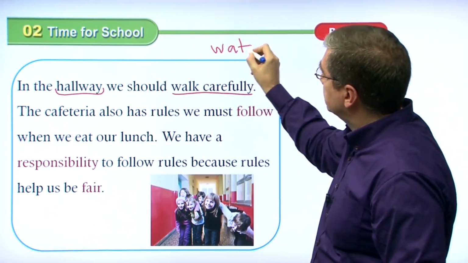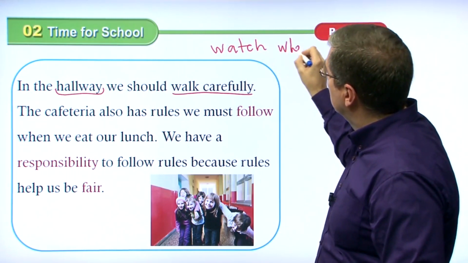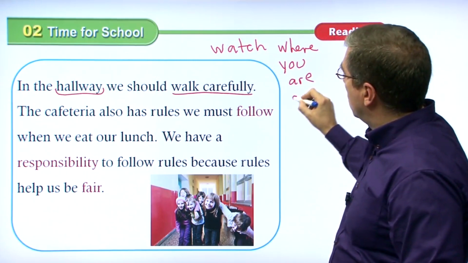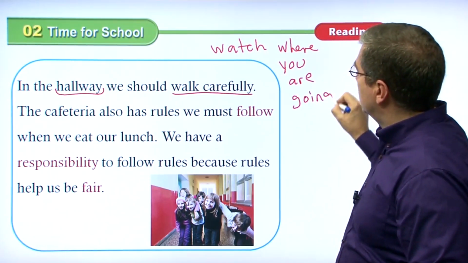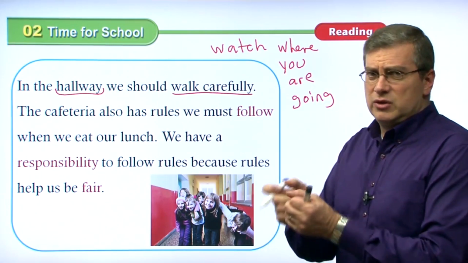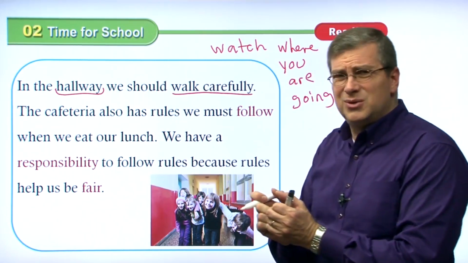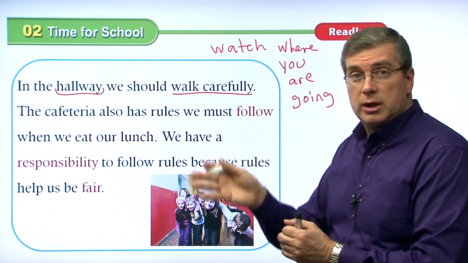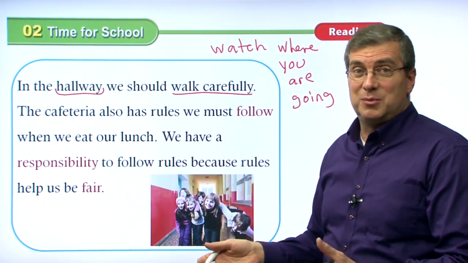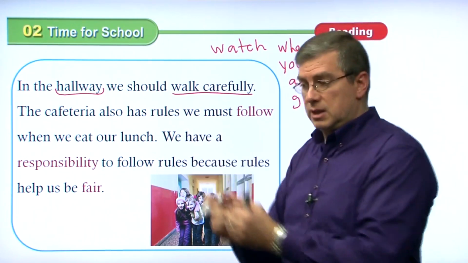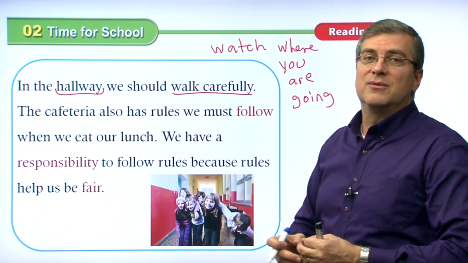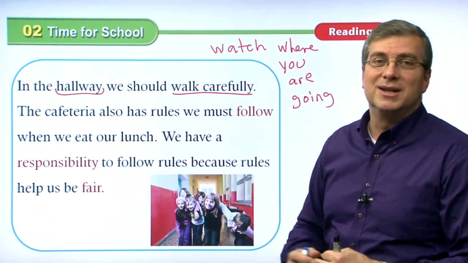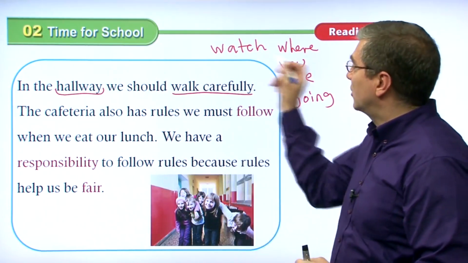Watch where you are going. So, of course, parents and teachers might say this. If you're using your cell phone and walking, don't do that. That's not walking carefully. Watch where you are going. Look, be careful. Be nice to other people. Consider other people. If you're doing this and you bump into other people, that's not being very fair because you're using your time. You think your time is more important than the other person. That's not being fair. Watch where you're going.